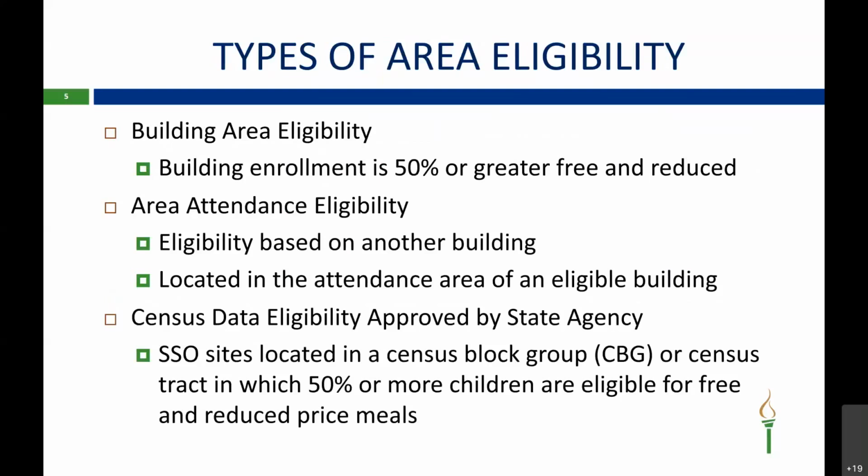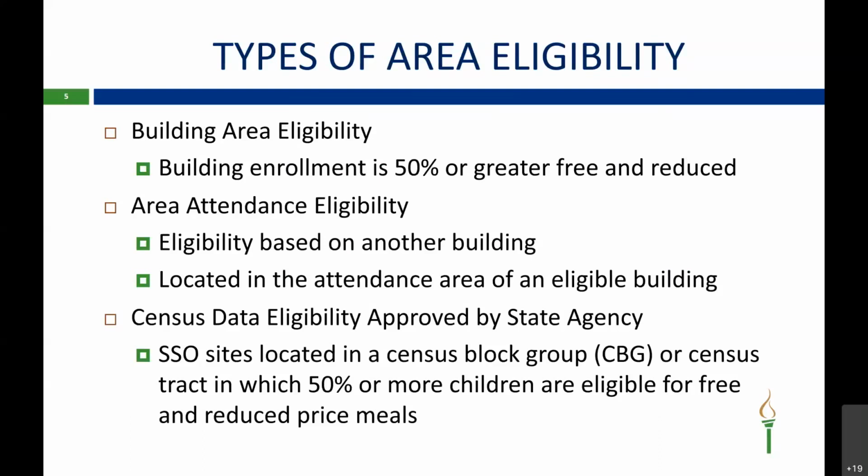There are three types of eligibilities that an LEA can opt into for the SSO program. These eligibilities are area attendance, building area, and census data eligibility, which must be approved by the state agency. Building area is when a building enrollment is 50% or greater of free and reduced.